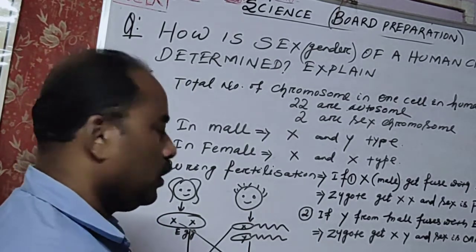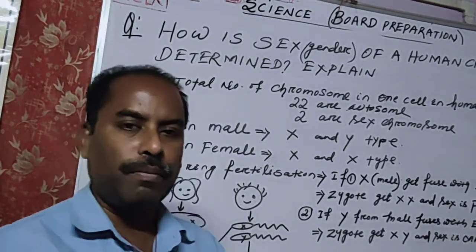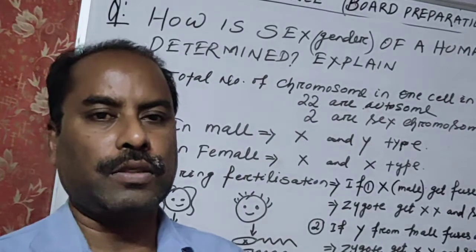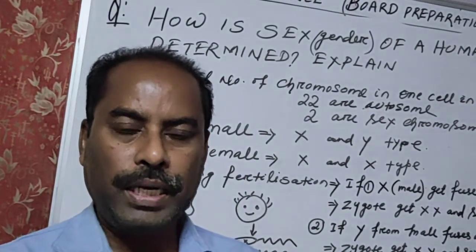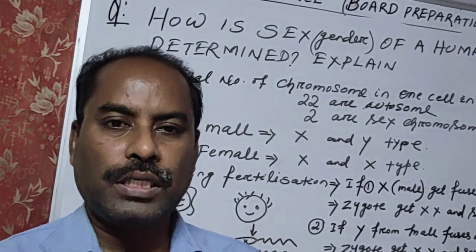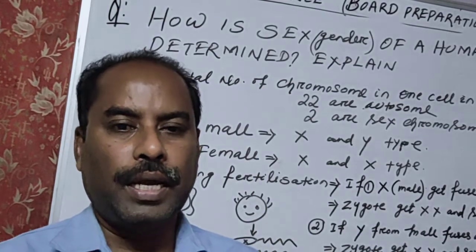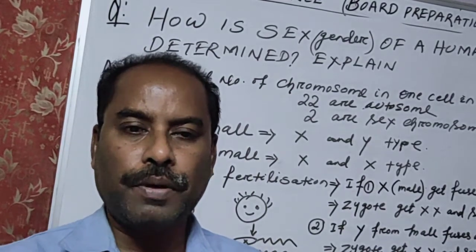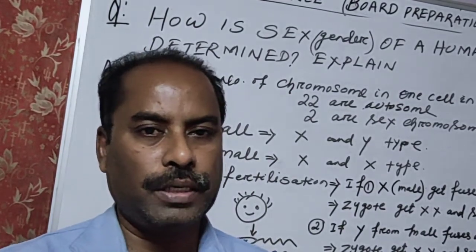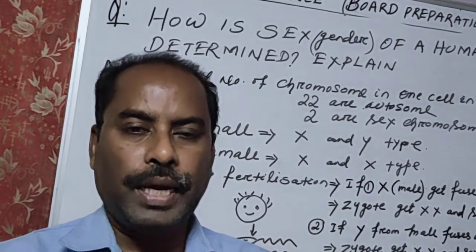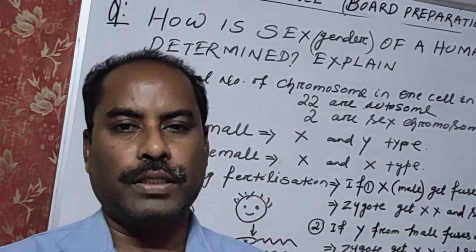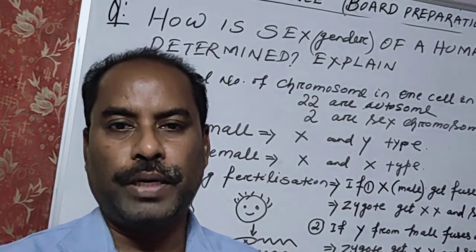So let us see. During fertilization, when male and female go for sexual intercourse, the male gives the semen into the female body, and through the semen the sperm from the male enter the female body and move towards the fallopian tube or oviduct.